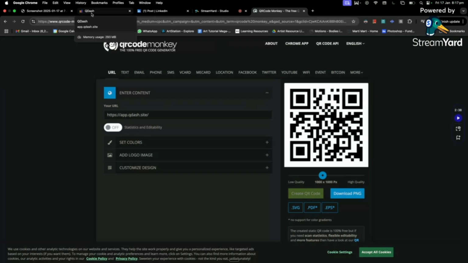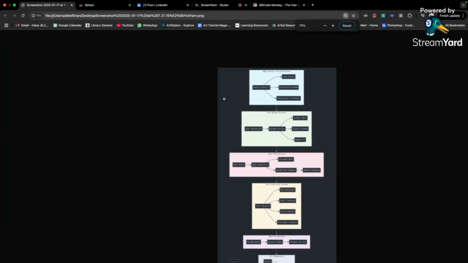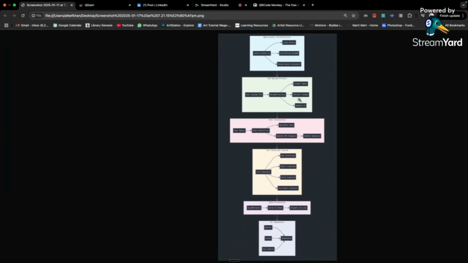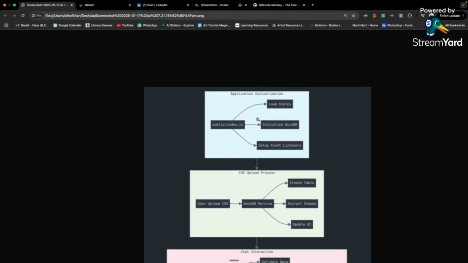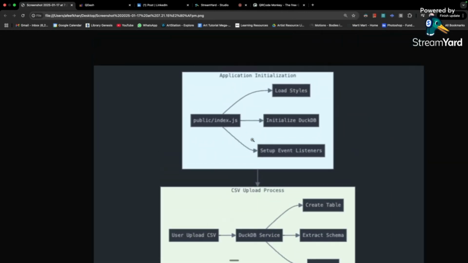You show the architecture. You show the flow. Yeah, you have the flow. I do have the flow here. Can you see? No, you need to zoom in. Definitely. Zoom in more. I can't zoom in more. Okay, there you go.